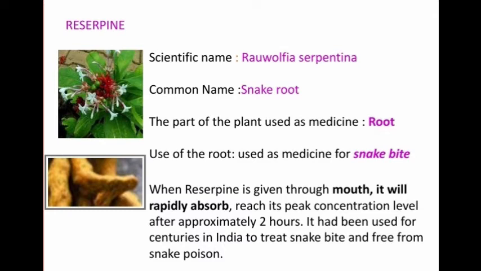The part of the plant used as medicine is especially the root, which is used for snake bite. When reserpine is given through the mouth, it is rapidly absorbed and reaches its peak concentration level after approximately 2 hours. It has been used for centuries in India to treat snake bite and free people from snake poison.